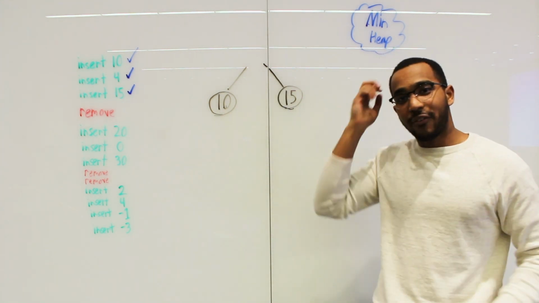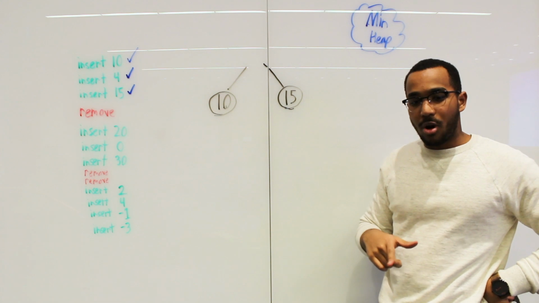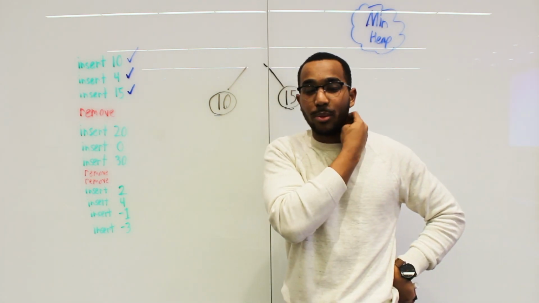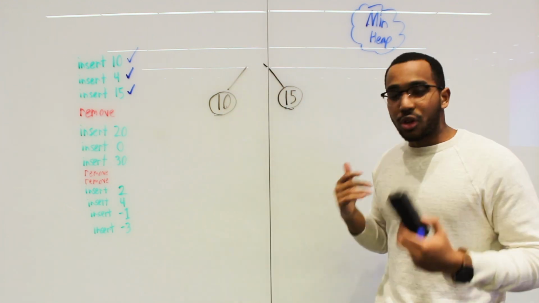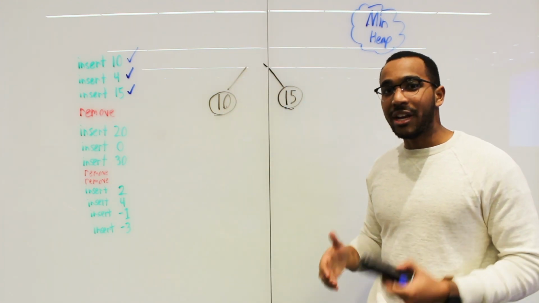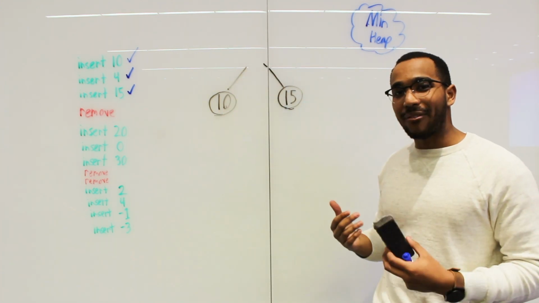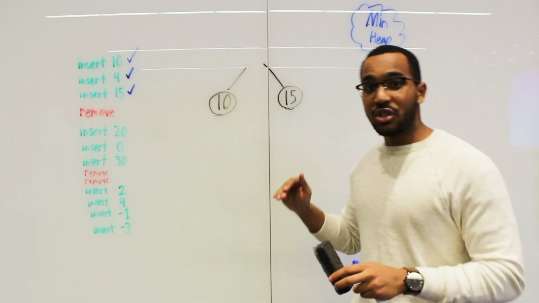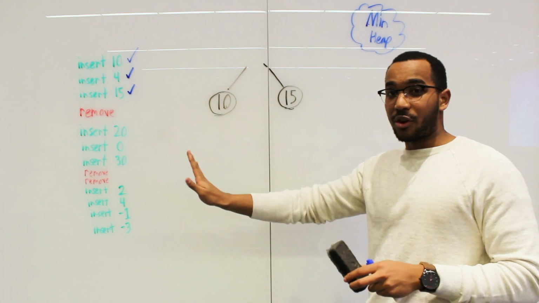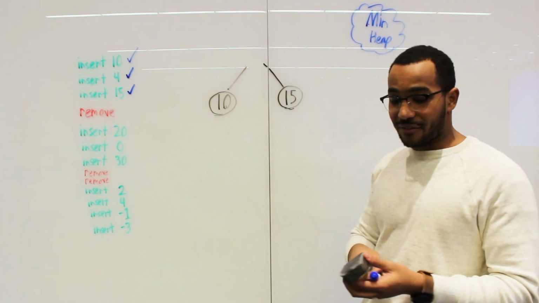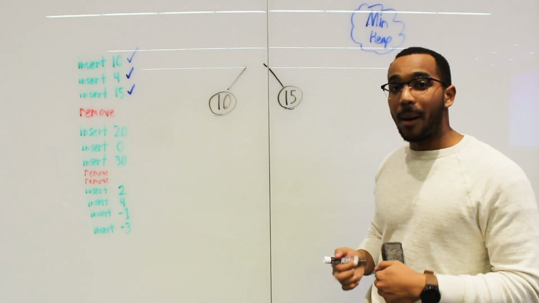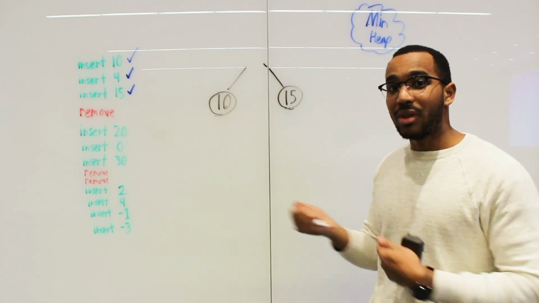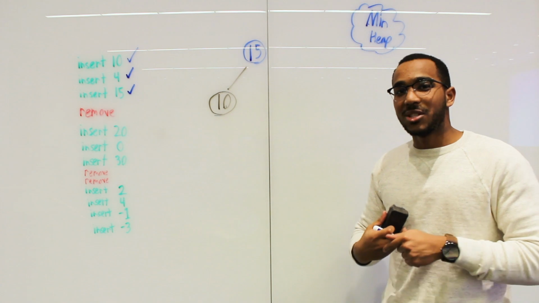The caller just got their 4, but what item are we going to put in the place of the item that was just removed from the very top? To keep this a complete binary tree, what is the only choice we have? The only choice we have is the last item in the heap, which is the one that is farthest to the bottom and farthest to the right. So that's going to be 15. 15 is going to go up where we just had the item removed. So let's do that.